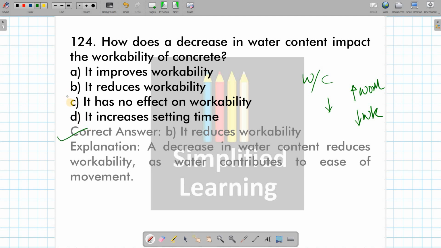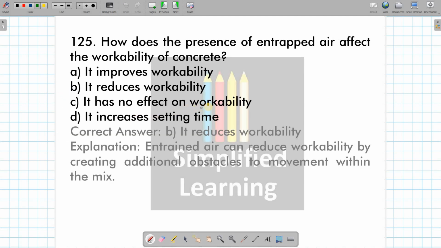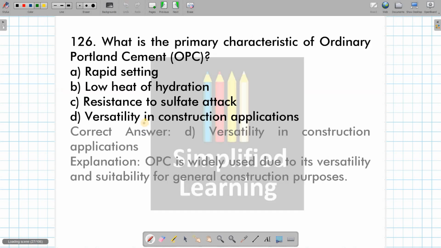Thereby, the correct answer is option B. It reduces workability. Then, how does the presence of entrapped air affect the workability of concrete? See, it reduces the workability. We have already seen this one. Then let's see some questions regarding OPC, that is ordinary Portland cement.